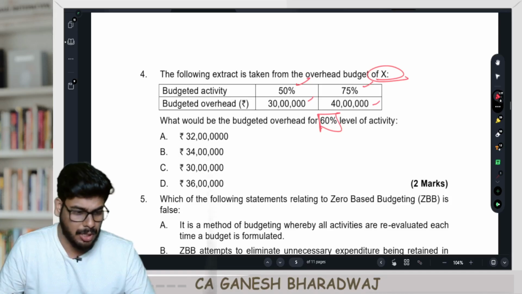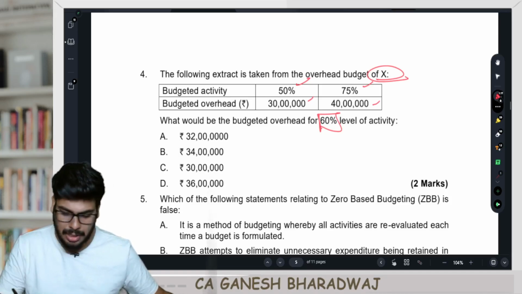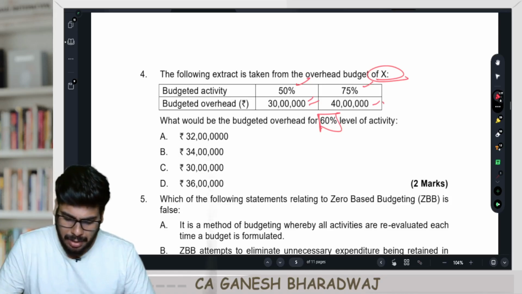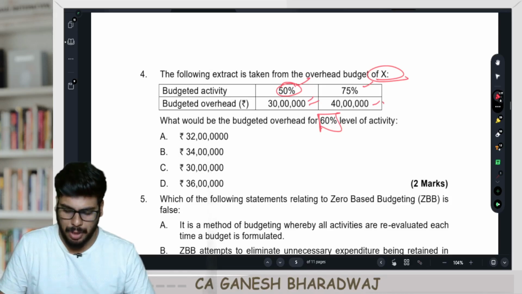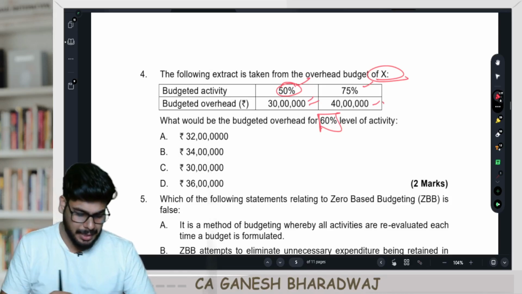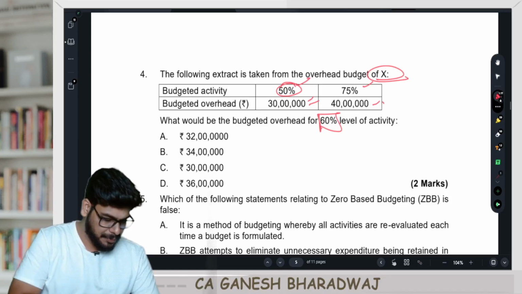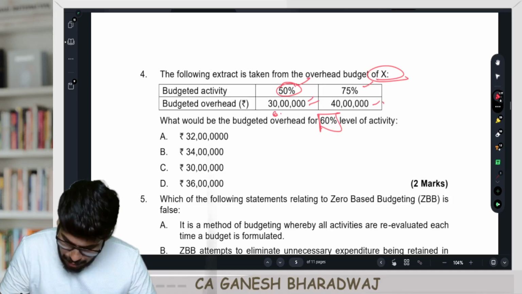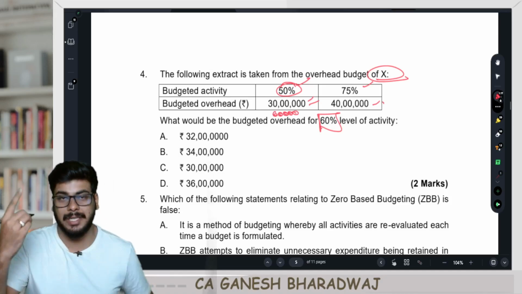First, is this a fixed cost? No. How do you know it's not a fixed cost? Because it's not constant in total. Is this a variable cost? Let's check it out. For 50% output level, how much is the cost per percentage output level? It's going to be 30 lakhs divided by 50. How much is this? 60,000, right? That is the cost per percentage output level.